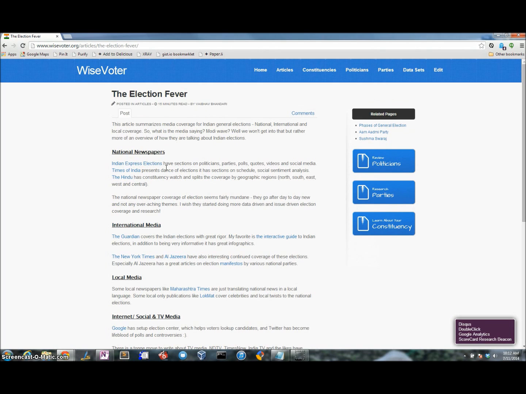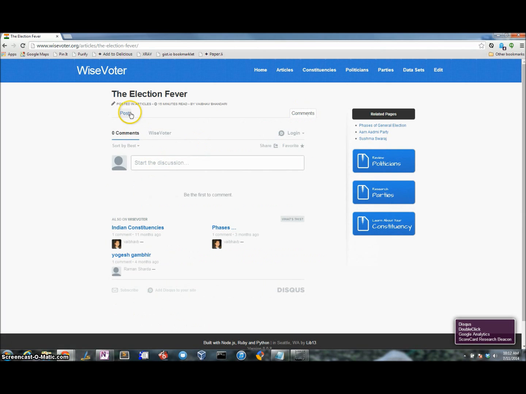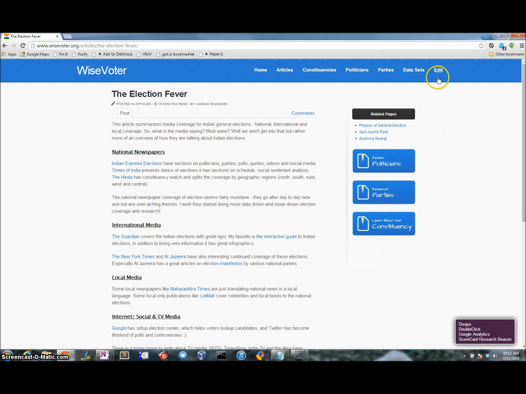As a user, on each of the content pieces, I can either comment or I can click on the edit button and make changes. In this particular article, I see that it covered national newspapers, but I want to submit an edit as an end user to also include magazines or print mediums.